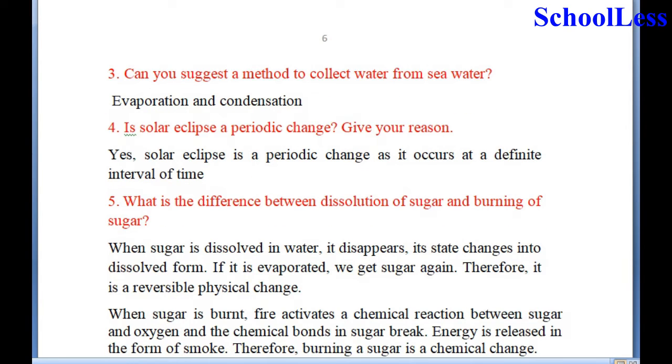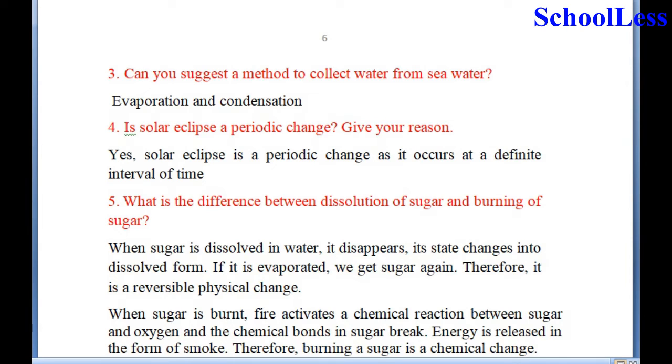Coming to question 3, can you suggest a method to collect water from seawater? By the process of evaporation, we get the water evaporating into the water vapor, and when the water vapor gets condensed, it gives potable water, or water which can be drunk. So therefore, this is evaporation and condensation process which is helpful to collect water from seawater.